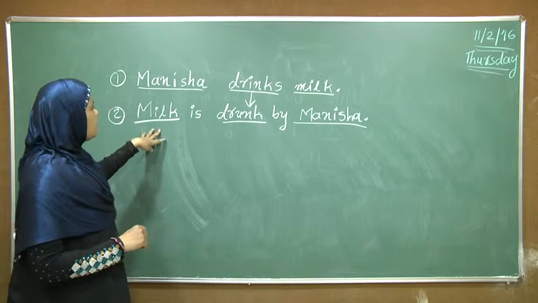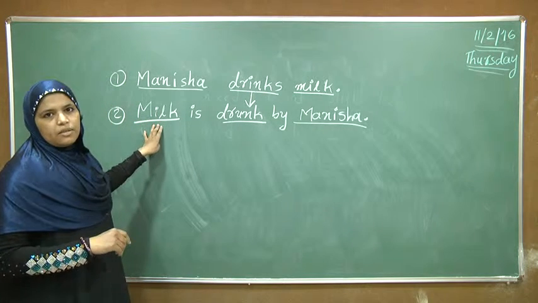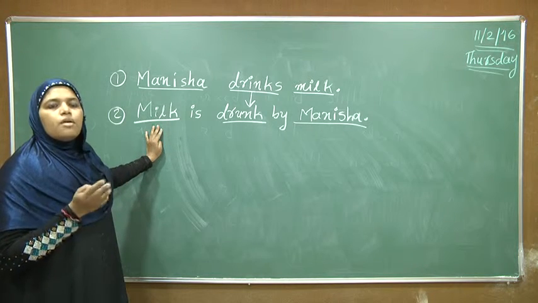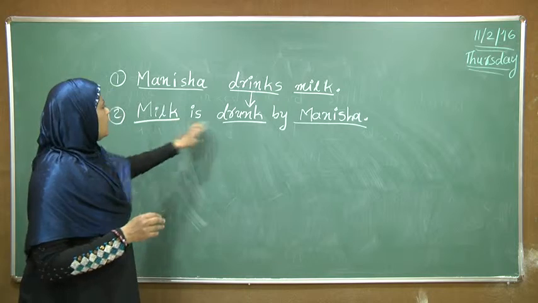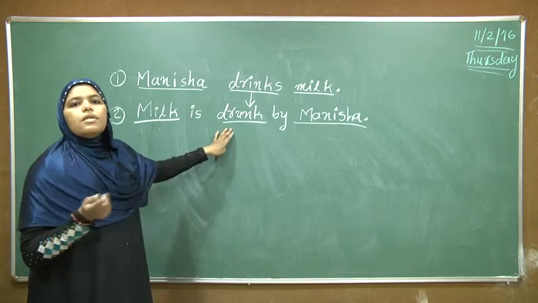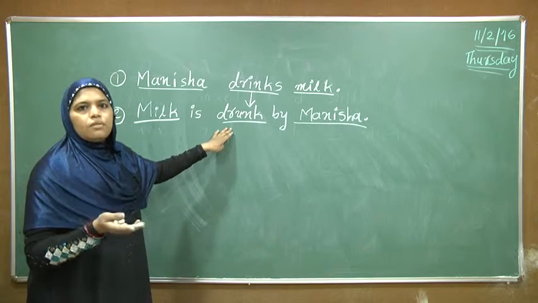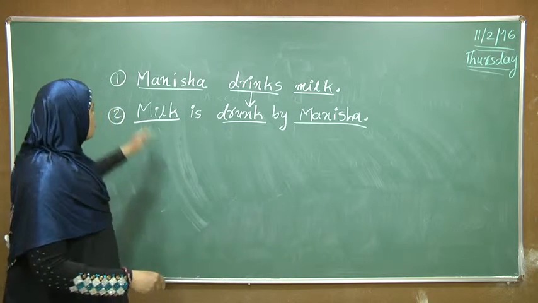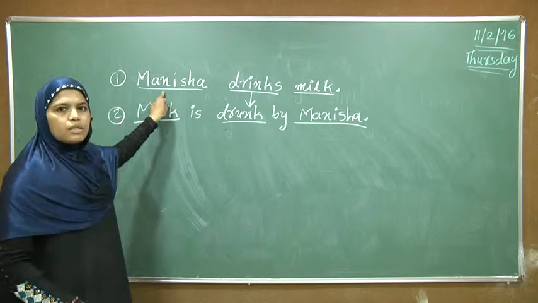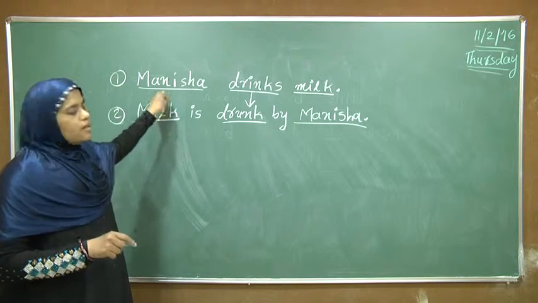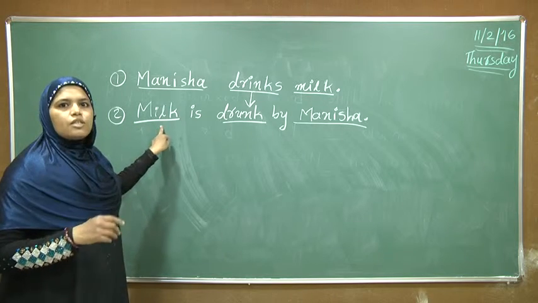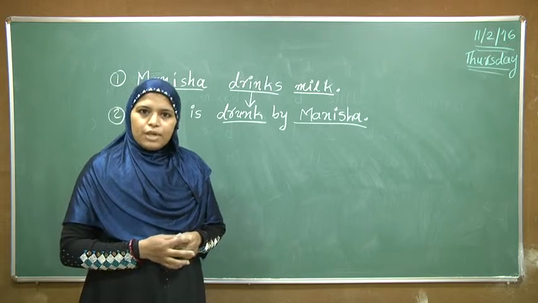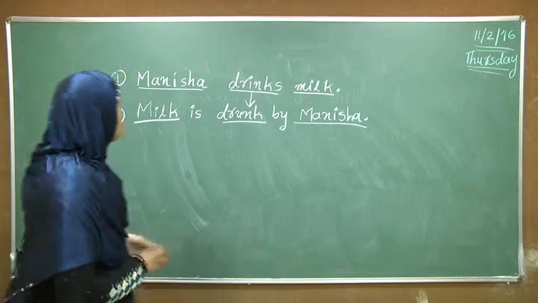Then in the second sentence milk is the subject, but the verb of this sentence shows that the subject is being controlled by others. So the first sentence is called active sentence and the second sentence is called passive sentence. Today we will learn about active passive voice in simple present tense.